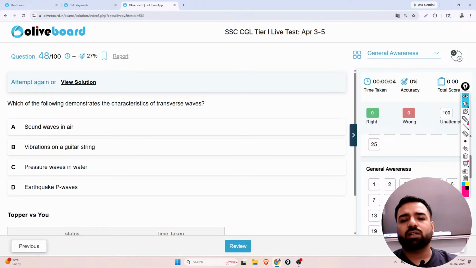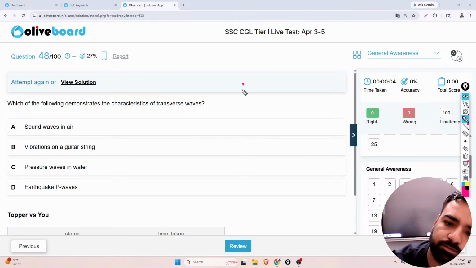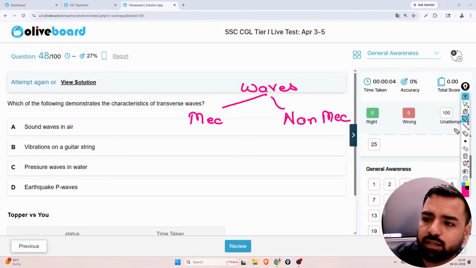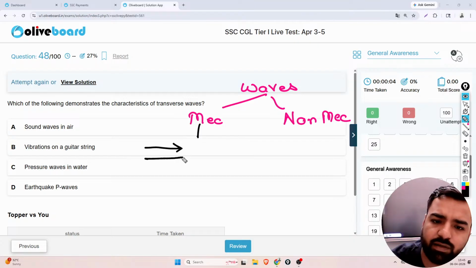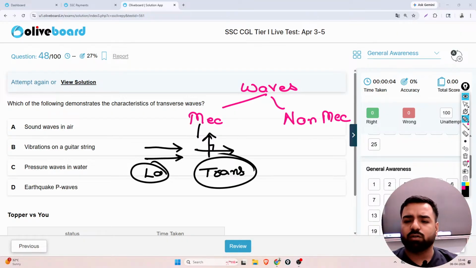Next, which of the following demonstrates the characteristics of transverse waves? Waves are of two different types. One is mechanical, another one is, guys, non-mechanical. Mechanical waves are the ones in which a medium is required. If the wave is traveling in this direction and particles are parallel to it, this will be known as a longitudinal wave. But if the direction of the wave is this and particles are perpendicular to it, this will be considered a transverse wave. Non-mechanical waves, you can talk about electromagnetic waves.